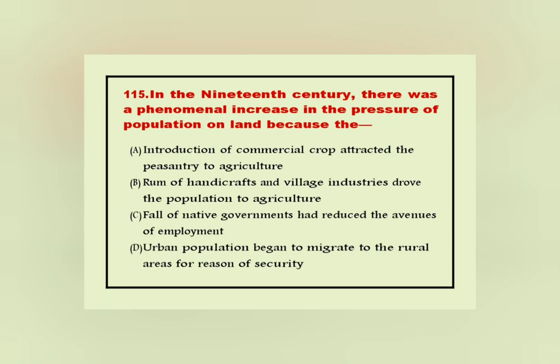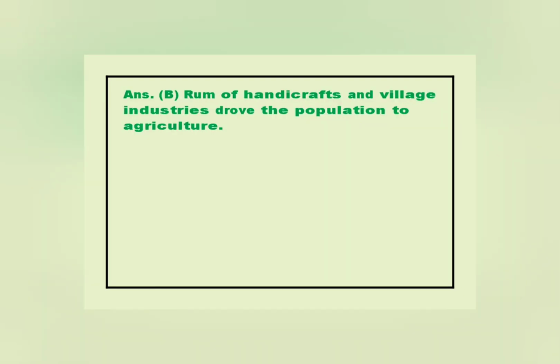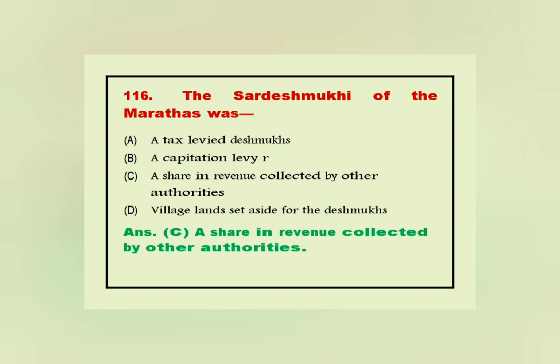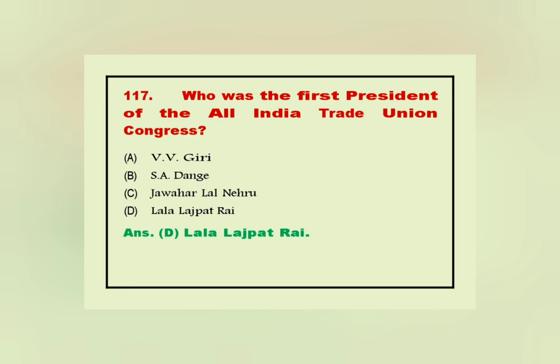115. In the 19th century, there was a phenomenal increase in the pressure of population on land because... Answer. B. Ruin of handicrafts and village industries drove the population to agriculture. 116. The Sardeshmukhi of the Marathas was... Answer. C. A share in revenue collected by other authorities.